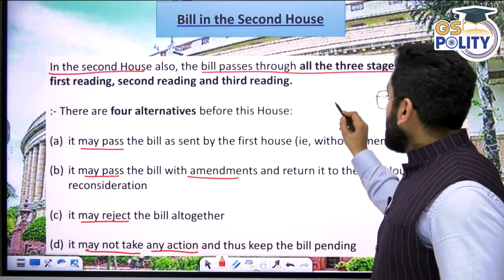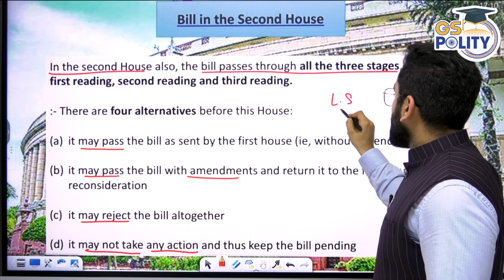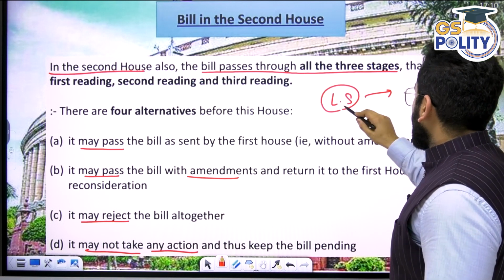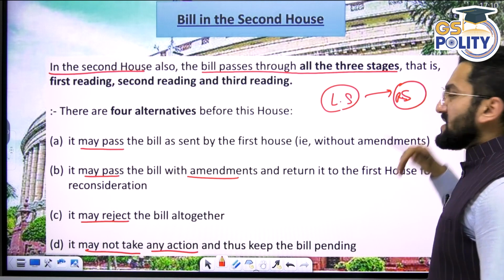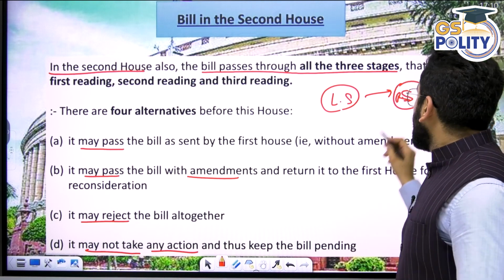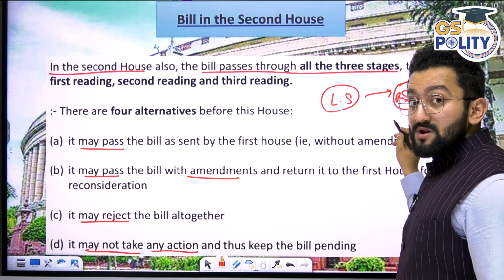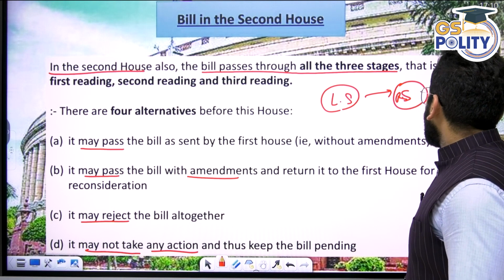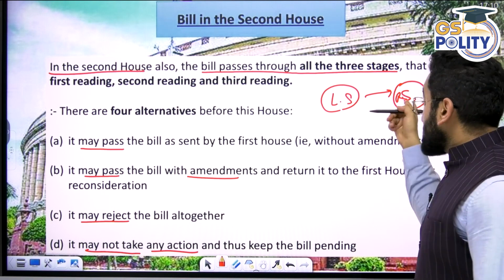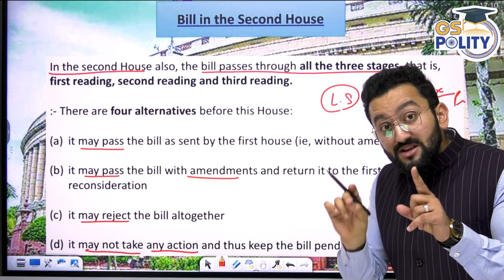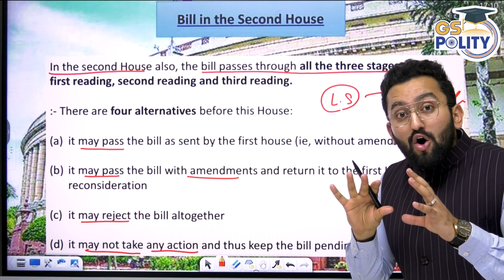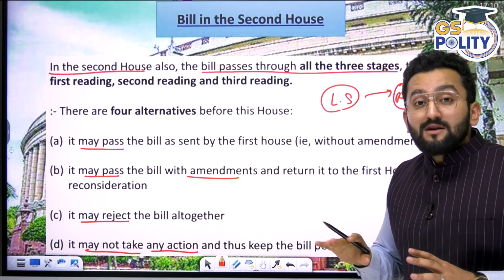Now, if Lok Sabha is the first House, and they have introduced the bill and cleared it, and it is sent to Rajya Sabha, and Rajya Sabha has said, no, we need certain amendments. After you have proposed an amendment, it is not like you can directly jump onto the stage of the President, because you have made changes in the bill which are not agreed upon by Lok Sabha.